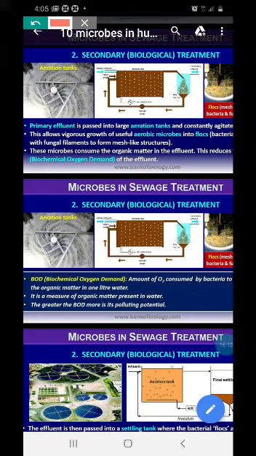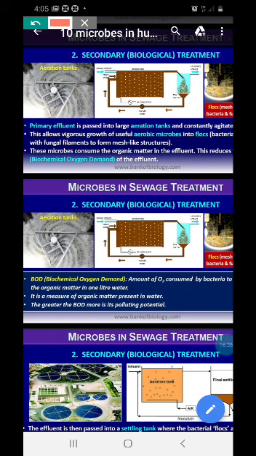Now comes the secondary treatment, which is actually the biological treatment, where aerobic and anaerobic bacteria and fungi act and reduce the different kinds of waste to a considerable level.